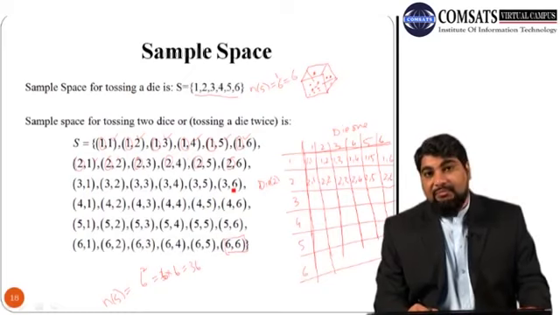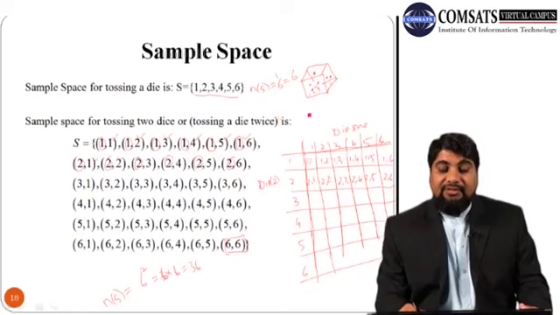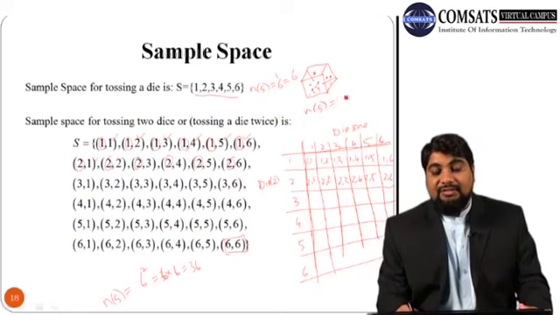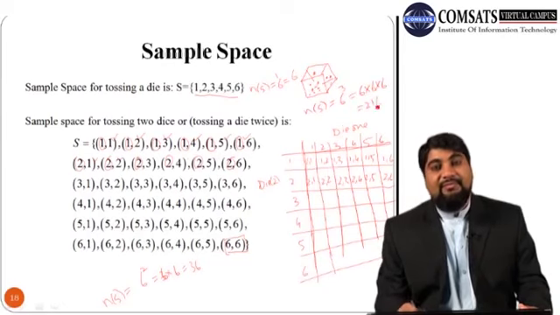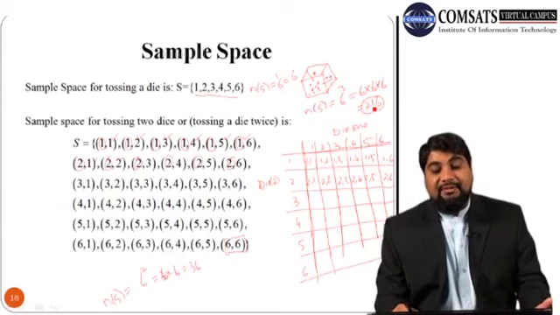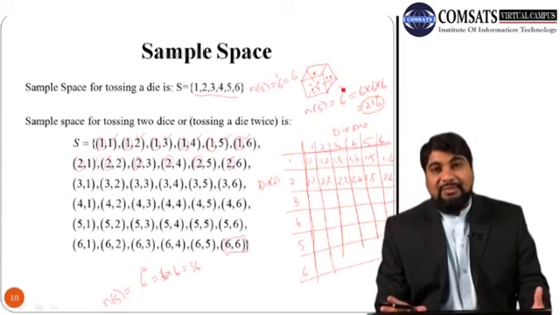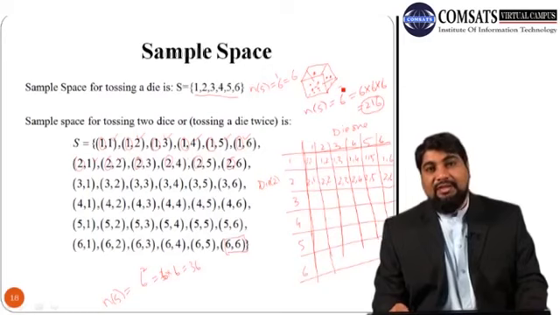Similarly, the number of sample points when 3 dice are rolled, or 1 die is rolled 3 times, will be n(S) equal to 6 power 3, which is 6 into 6 into 6, which is 216. So you can see that it is very difficult to construct all these 216 sample points. Suppose we have 4 dice, then 6 power 4 is an even bigger number. So for simple cases, 1 die or 2 dice, we can draw the sample space very conveniently.